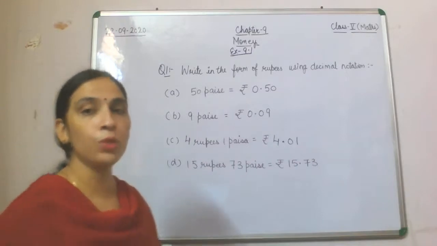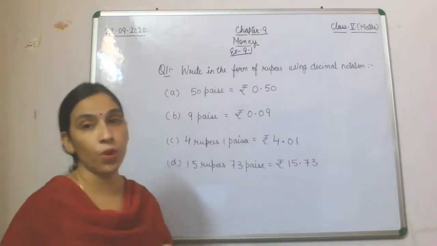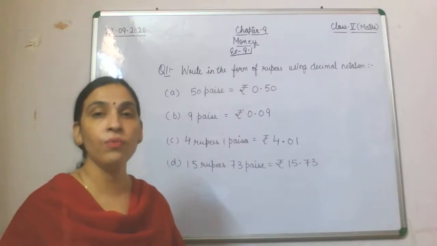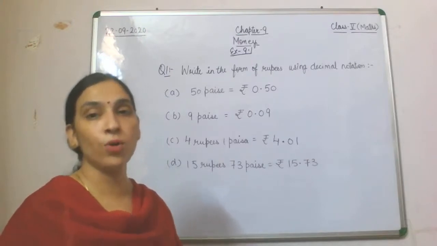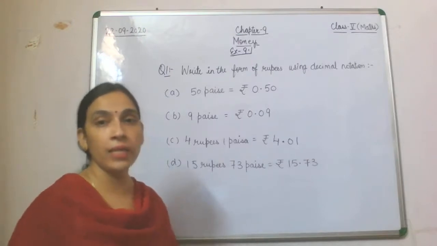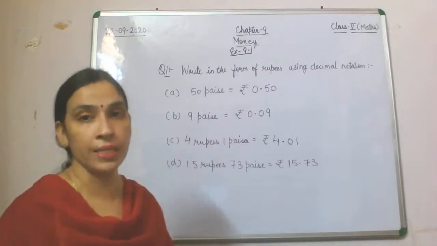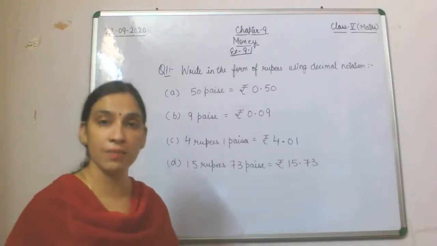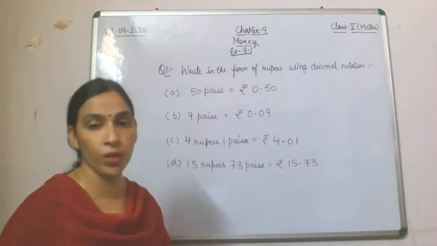Now question number 2 is "read the following". Question number 2 that is given in your book, read the following.